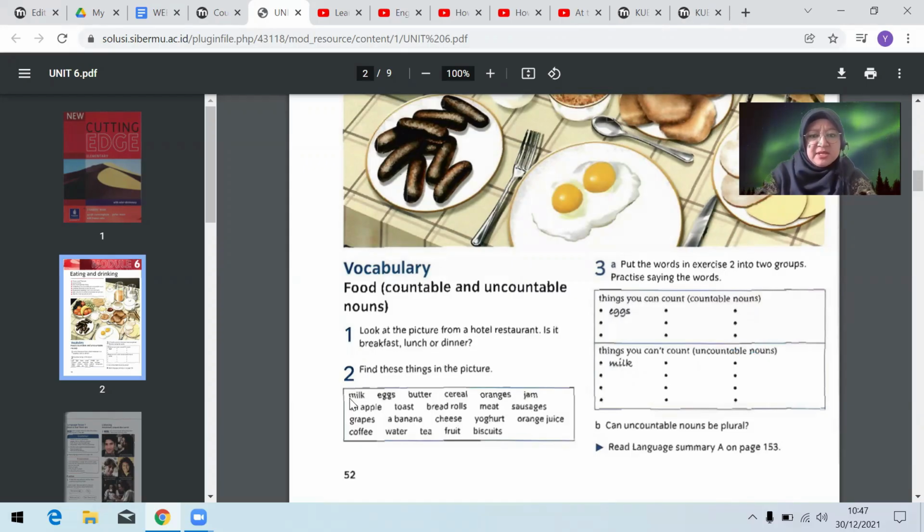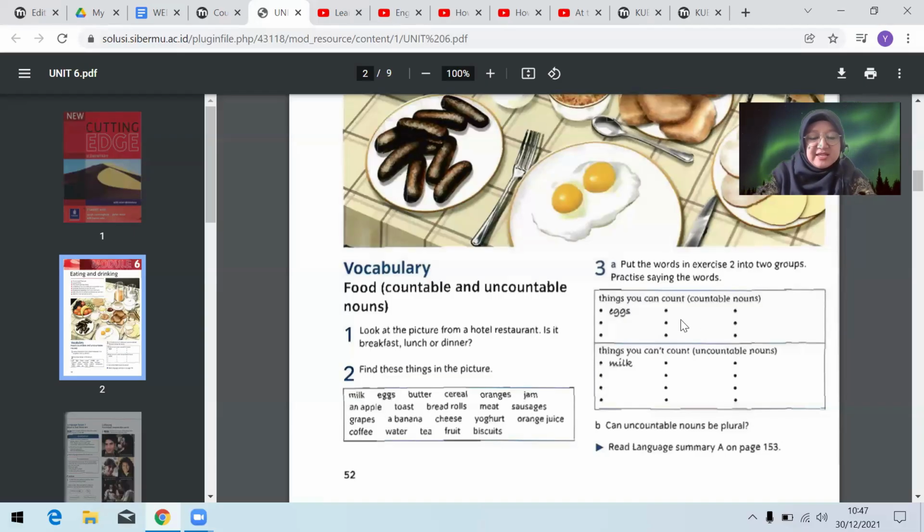For example, milk goes to uncountable, eggs countable, butter uncountable, cereal uncountable, oranges has an S, so it can be counted, countable, jam uncountable, an apple countable, toast uncountable, bread rolls has an S, countable, meat uncountable, and then